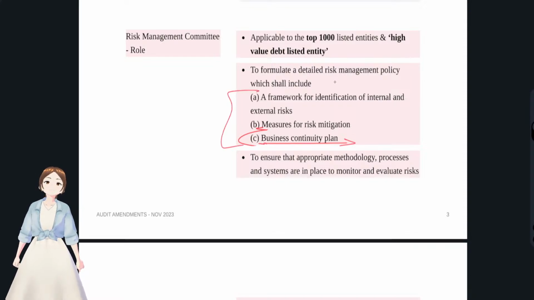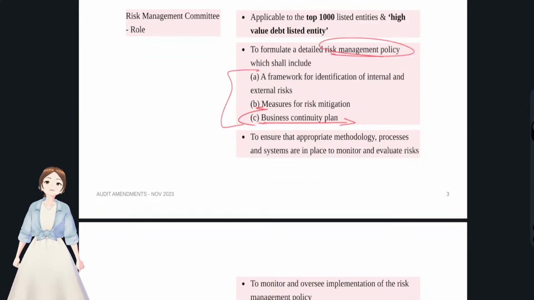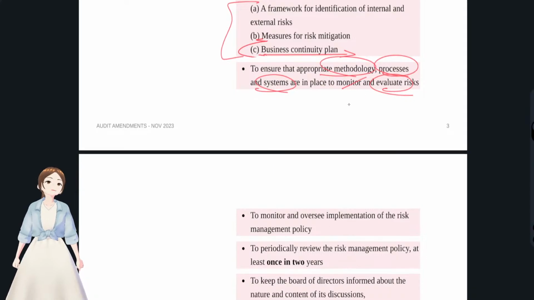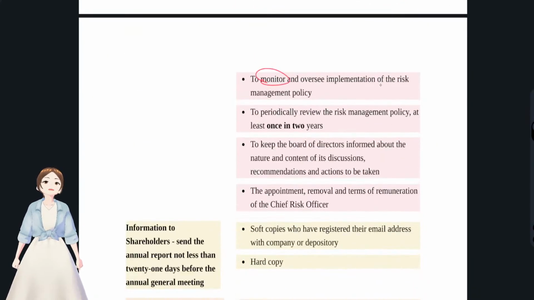The risk management policy contains these three things, and the risk management committee ensures appropriate methodology, processes or systems are in place to monitor and evaluate risk, and monitors and oversees implementation of the risk management policy.